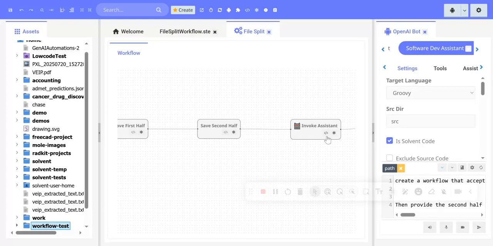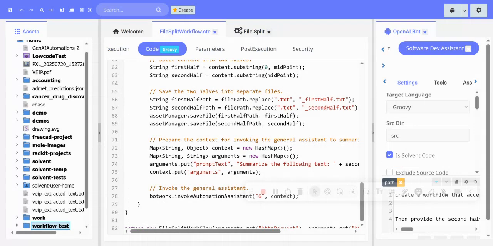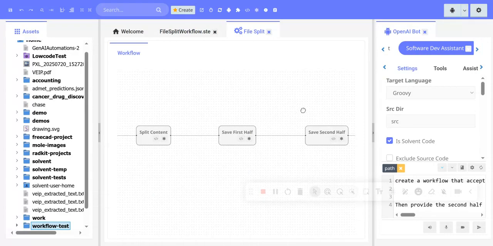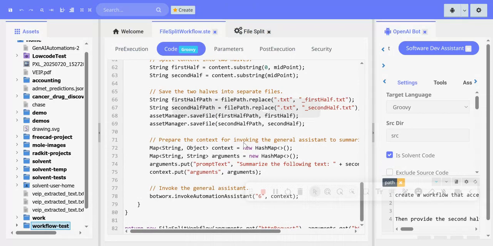We can even click on a button here, and depending on the code, it can open up the code and select the line that's relevant to that node, which if you need to go into the code is obviously helpful. Our assumption is that once we improve the prompting, and if the tools that are created have sufficient instructions, you would not need to switch to code, but there may be a need for that sometimes.